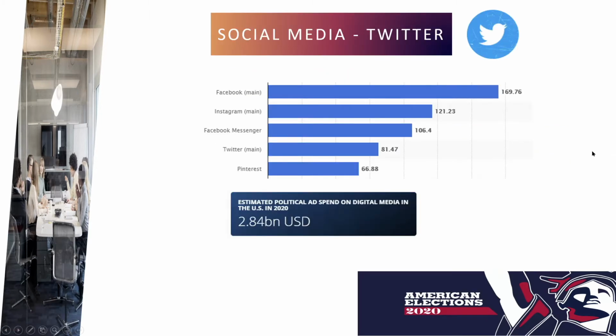As we see in this slide, these are the top social media sites in the US and their number of users in millions. As we could see, there are 81.47 million users on Twitter. Twitter has historically been the most used platform by politicians to reach their base. Political parties are running their virtual campaigns and expressing their opinions and thoughts through their verified Twitter accounts. The stat below shows that political parties spend close to $2.8 billion on digital marketing advertisements.